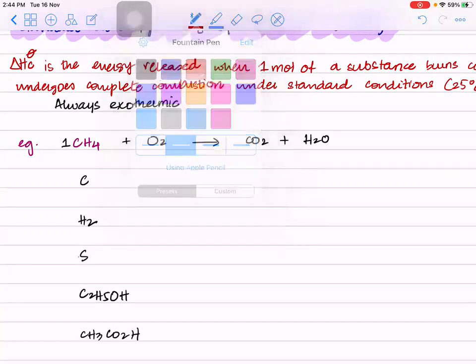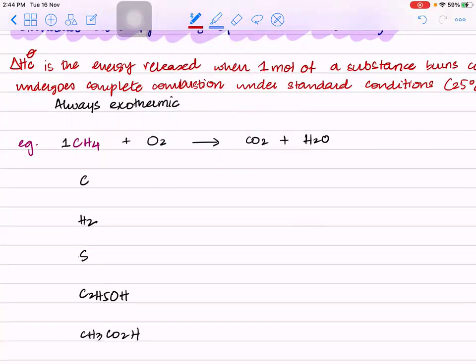Now carbon is already balanced. You have 4 hydrogen here, so you put a 2 here. You have 2 and 2, 4 oxygens here, so you will put a 2 here. Clear? And this right here becomes what? Combustion of methane. So this right here will be called what? Enthalpy change of combustion of methane.